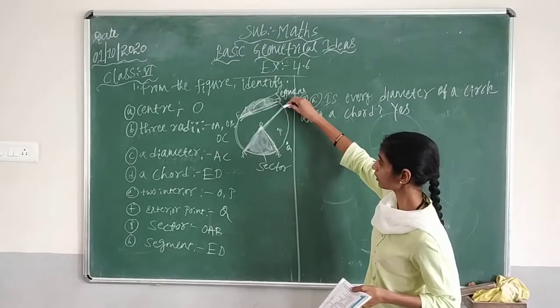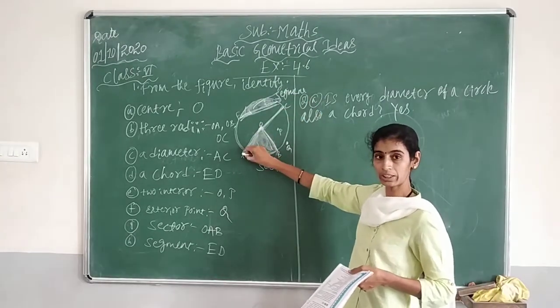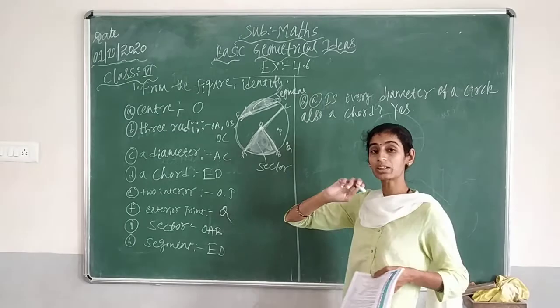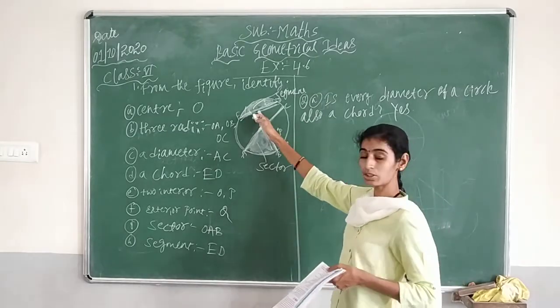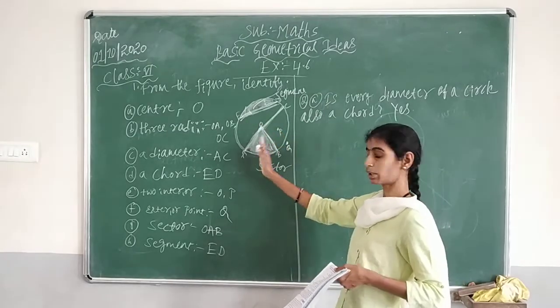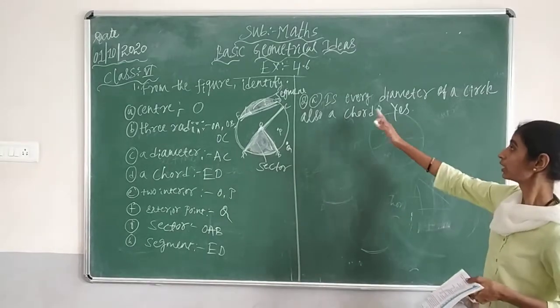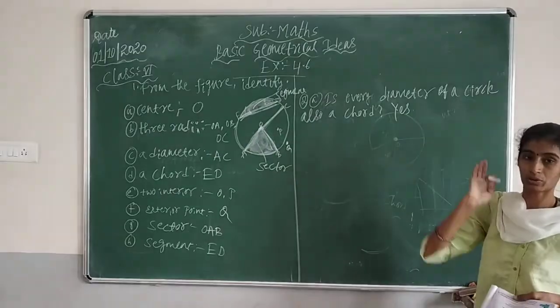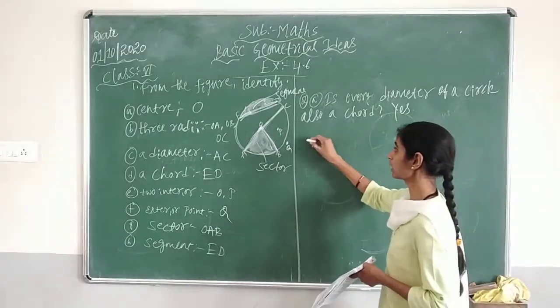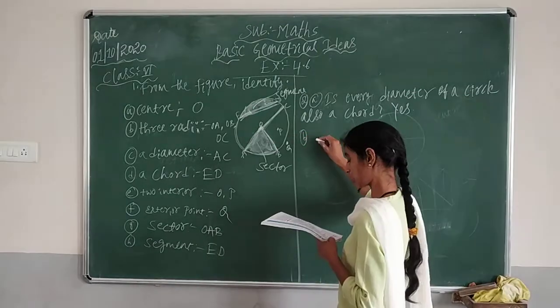Here also you can see for the diameter from one end to the other end we are joining the line. But the difference is that here the chord is not going to pass through the center, whereas the diameter will pass through the center. Means here every diameter can be a chord. Okay, it is true.